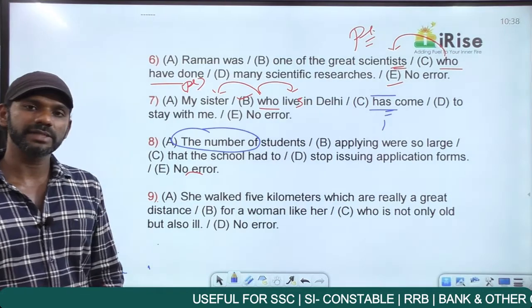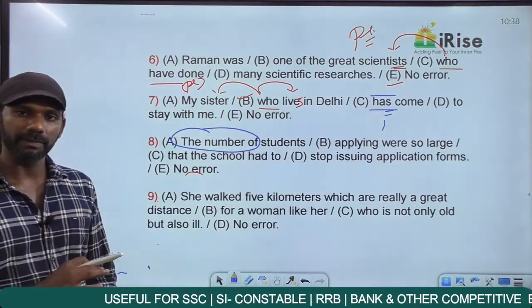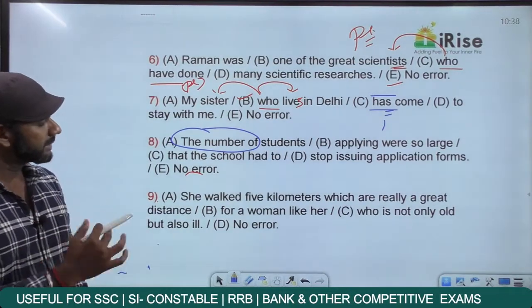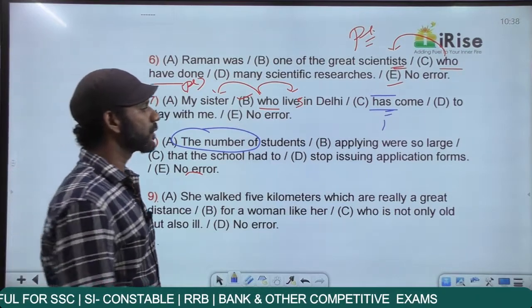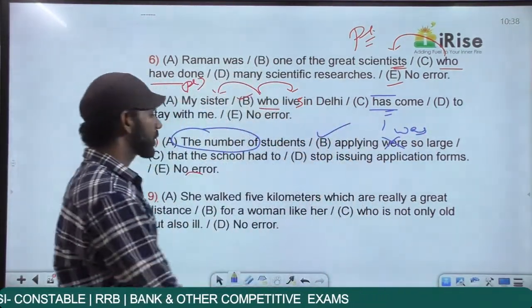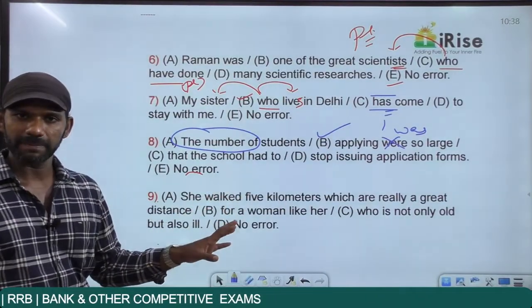If a number of is there, the verb in the sentence must be plural. In this statement, we have the number of, telling us that the subject is singular, so the verb must also be singular. The number of students applying were so large is wrong. It must be was so large that the school had to stop issuing application forms. The error is in part B.